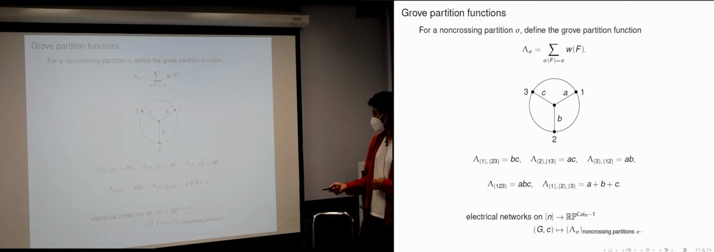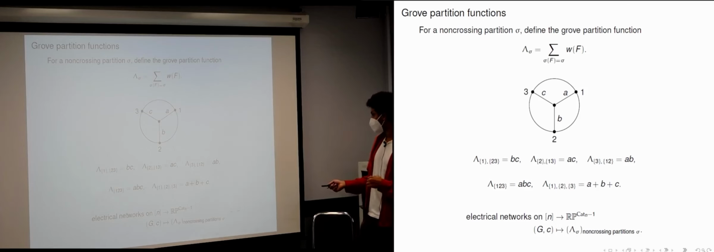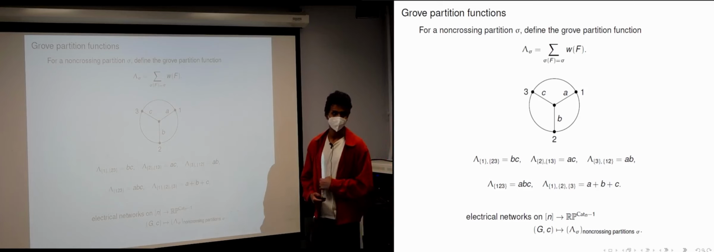The reason we want to allow scaling is not clear at this point. It's because you have a certain equivalence relation on electrical networks, which only preserves these grove partition functions up to scaling. So it's more natural to consider the projective space than the vector space.